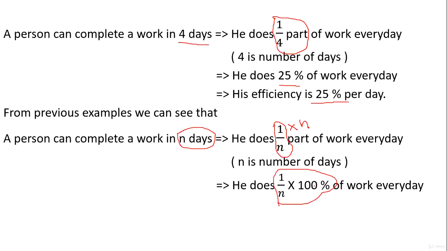We can infer this from the previous example. If he does his work in 4 days, he does 1/4 part of the work, that means 1 by 4 into 100, that is 25% of work. So this 100 by n, or 1 by n into 100%, is the amount of work he does every day, which implies his efficiency is 100 by n percent work every day.